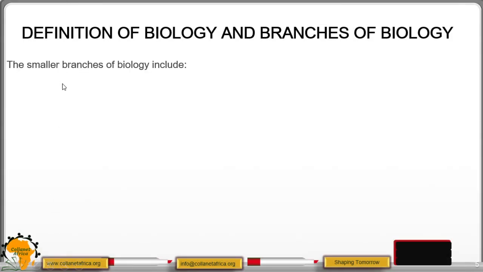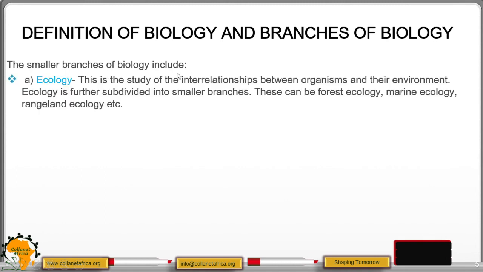There are smaller branches of biology, and they include ecology, and it is the study of interrelationships or interactions between organisms and their surrounding. Ecology is further subdivided into smaller branches, which are forest ecology, marine ecology, and rangeland ecology. Ecology is a topic that will be discussed in Form 3.